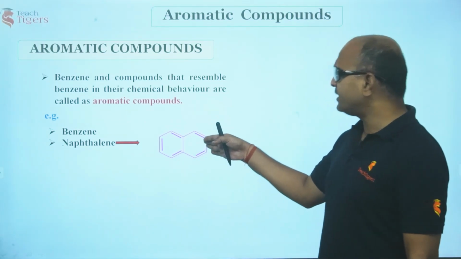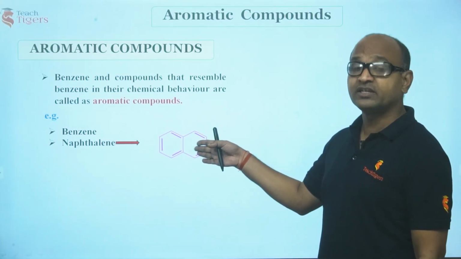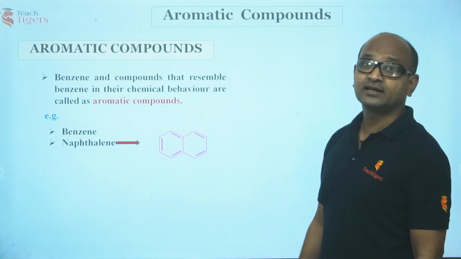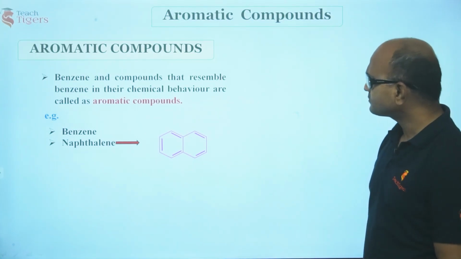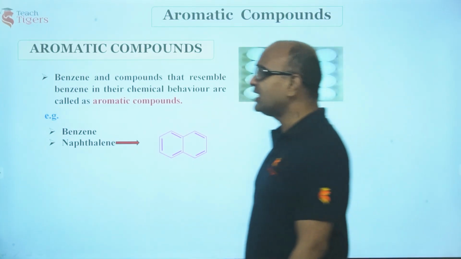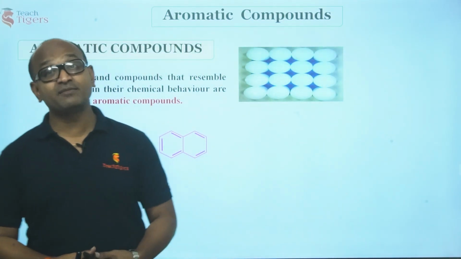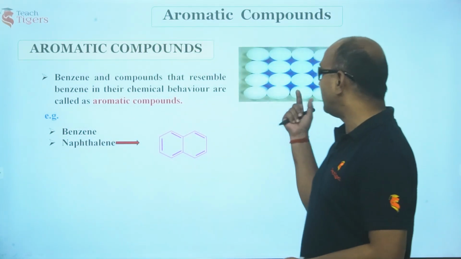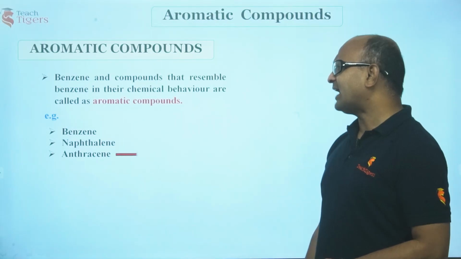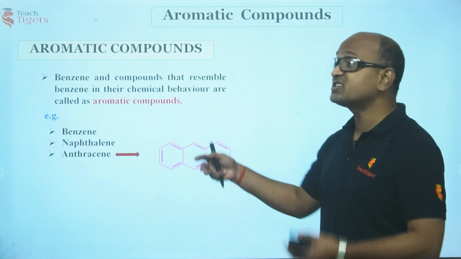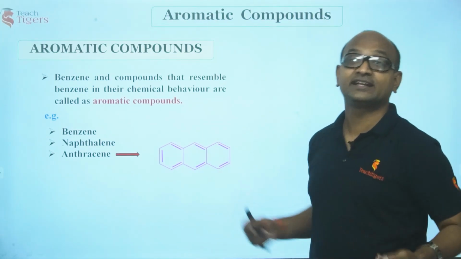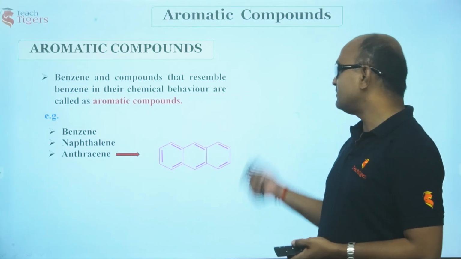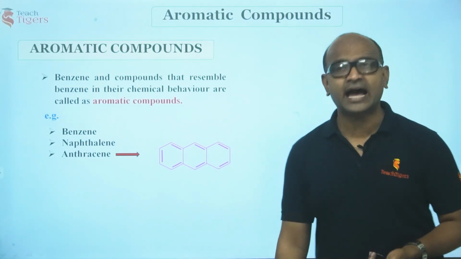So, this is a benzenoid. It has got two fused benzene rings, right? Now, I guess you people have used this naphthalene many times in your home. This is an aromatic compound. And we have anthracene. Even this has got three benzene rings fused together, so you have three benzene rings here. Even this is aromatic, sir.